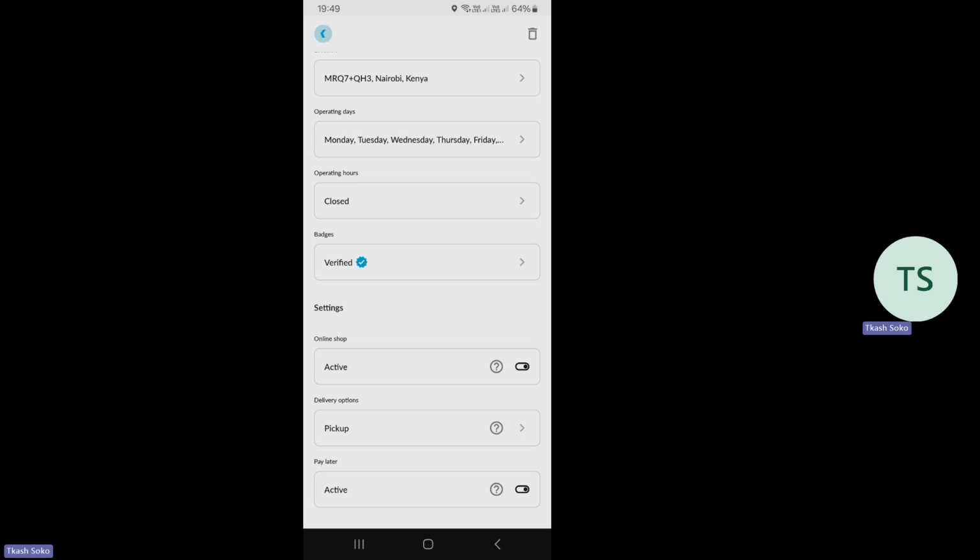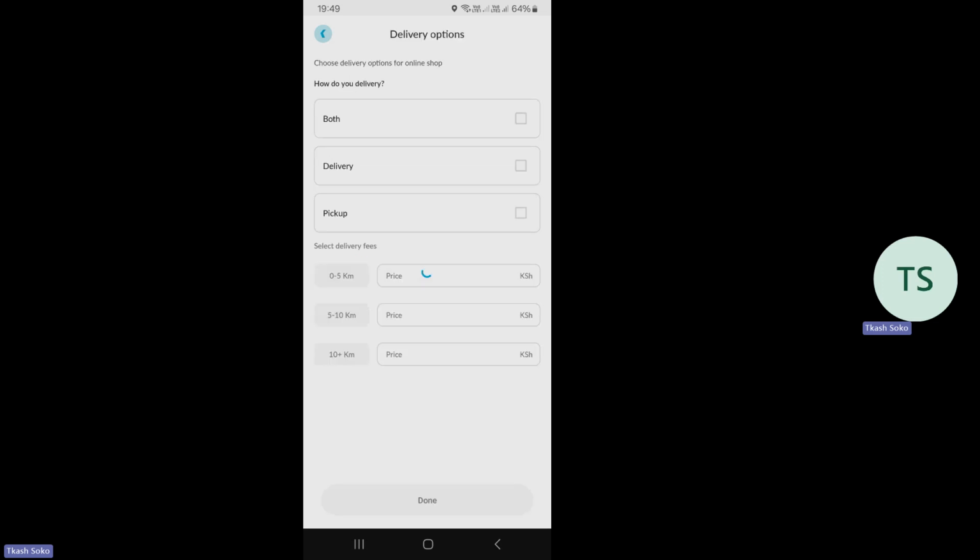The delivery option, that is where I want us to now concentrate. You can see the delivery option that I have is pickup only. So I want to change this. How do I change it? I will tap on that icon. So when you look, it brings me to this other profile where the delivery options are either both delivery or pickup. So for all businesses, I would encourage that we have both.